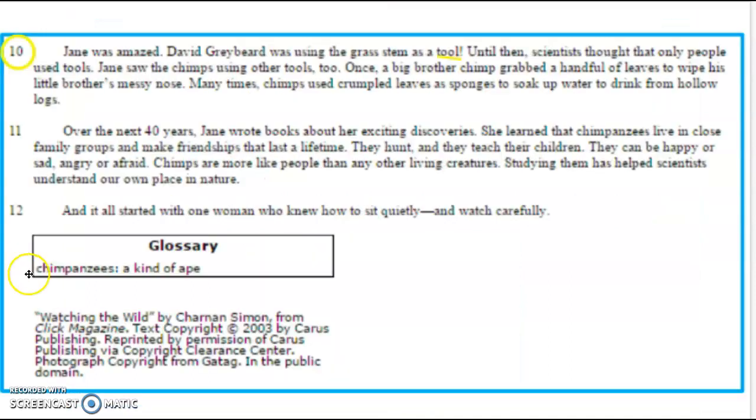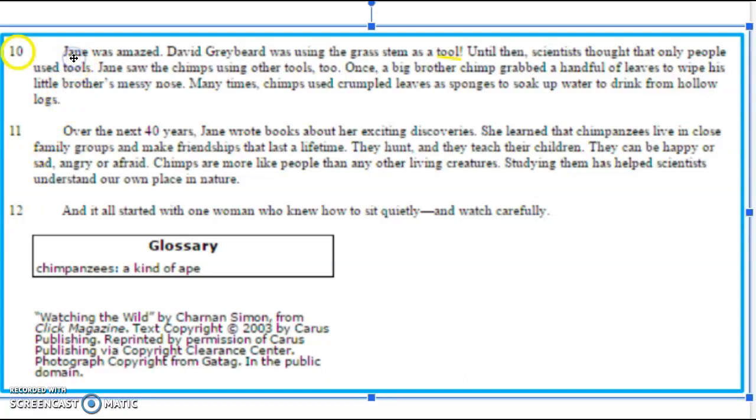The last chunk of the text is paragraphs 10 through 12. And again, as I'm skimming over them, I see the name Jane. I also look in this first paragraph and I see the words grass stem as a tool, and that reminds me of the picture that I just saw. It kind of looked like he had a piece of grass in his mouth. The picture of the chimpanzee did.